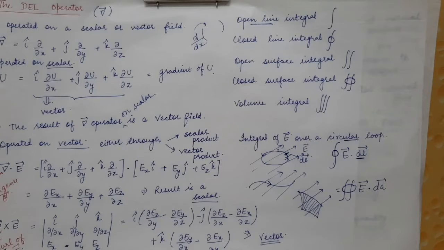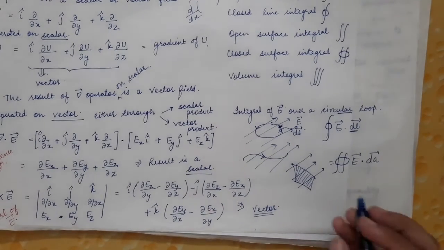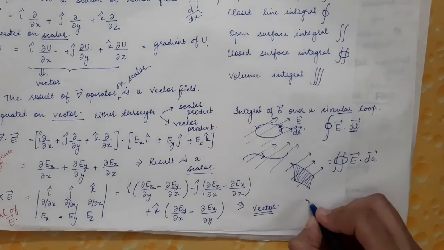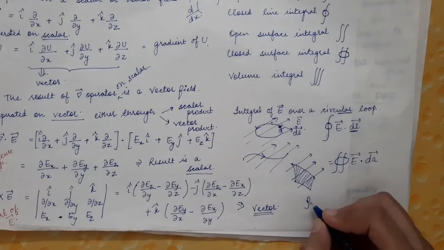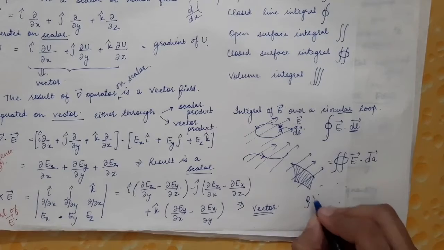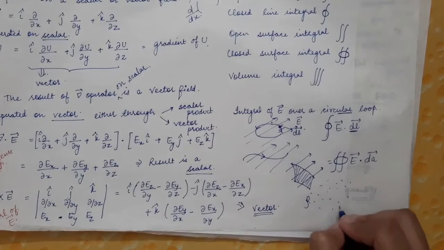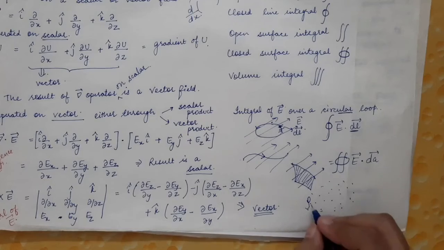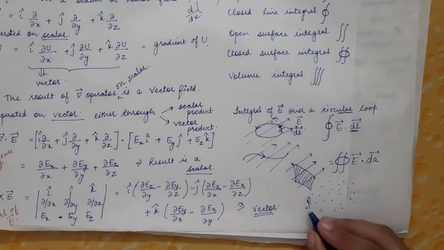And for volume integration, let's say we have been asked to find the volume integration of charge density. Let's say there are various charges present in the space and the charge density of this system is rho.